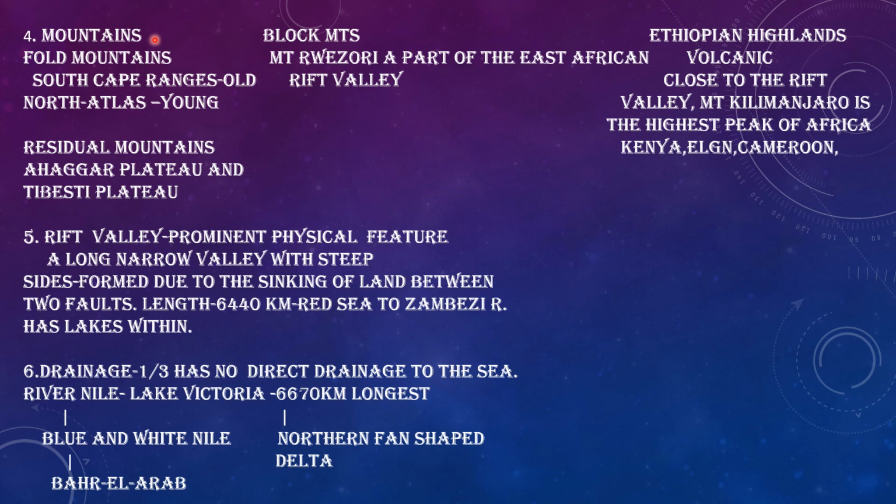So different types of mountains exist in Africa, beginning from the fold mountains to the volcanic mountains. We have fold mountains, residual mountains, block mountains, and also both young fold as well as old fold mountains. So a number of mountains are present in Africa.